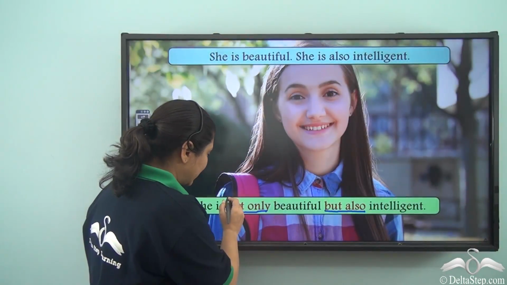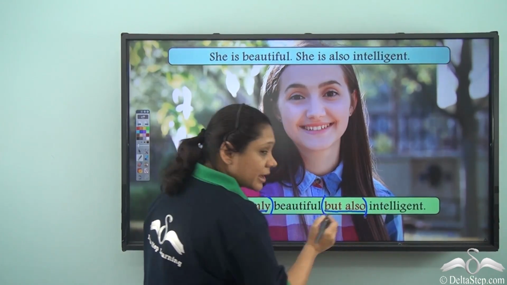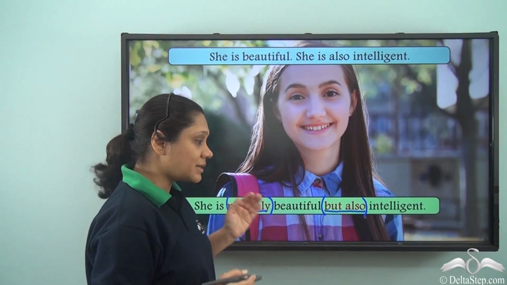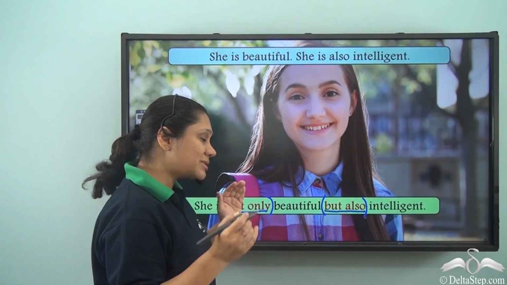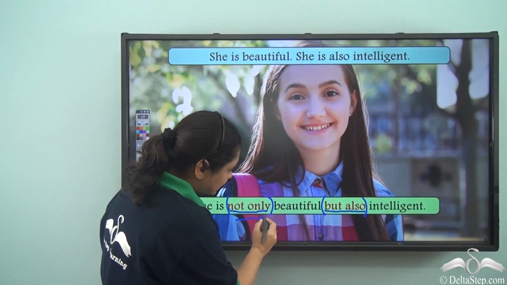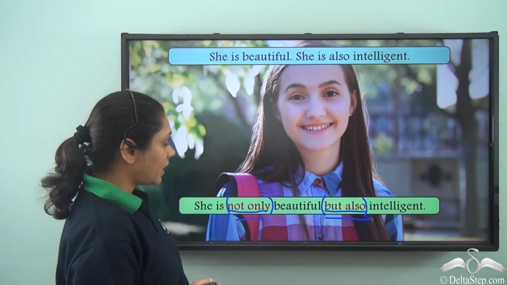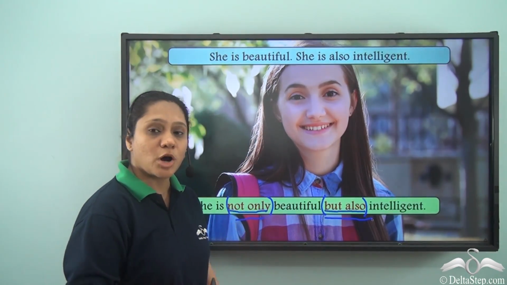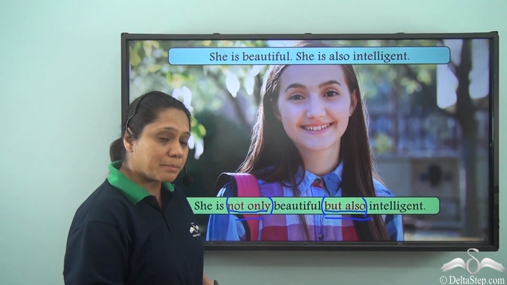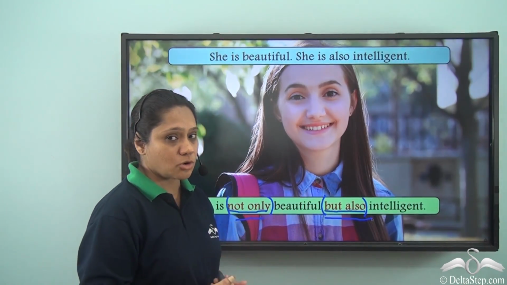So not only but also are used as a pair in the same sentence when we use them as a conjunction. They are used in different places in the same sentence. Now there is one very important thing that you must remember when you use the conjunctions not only but also.